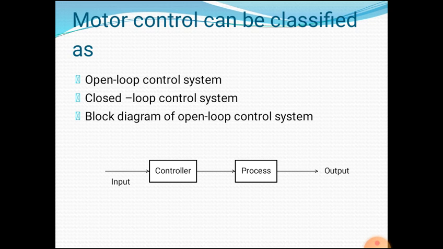It cannot self-correct any errors. The open loop control system is used in manual systems where an operator is always present to make decisions, such as when to start and stop the motor. Examples: light switches, washing machine, gas ovens, etc.